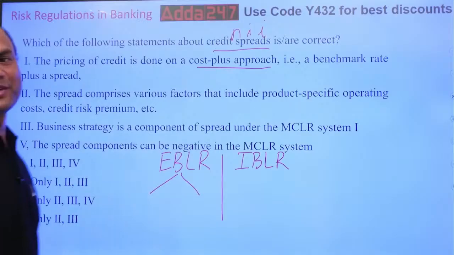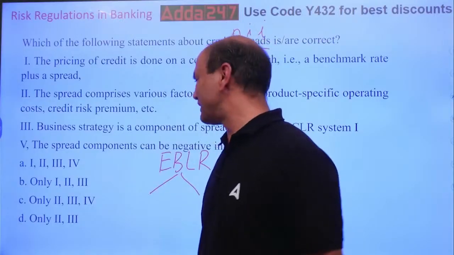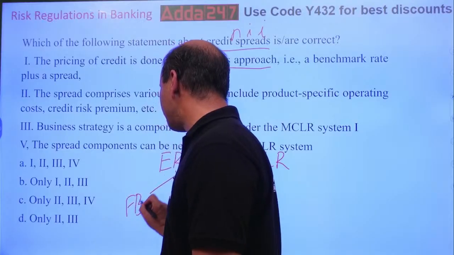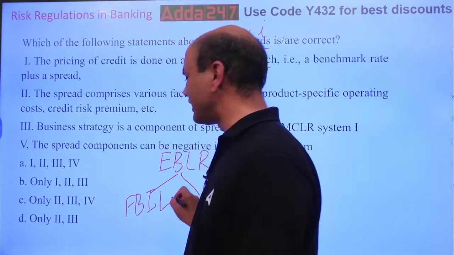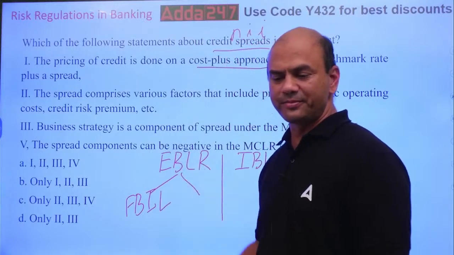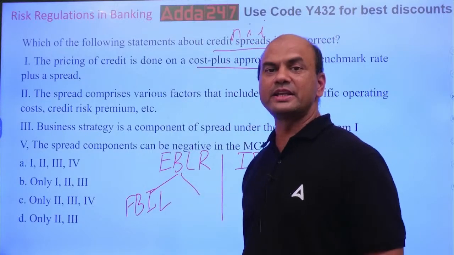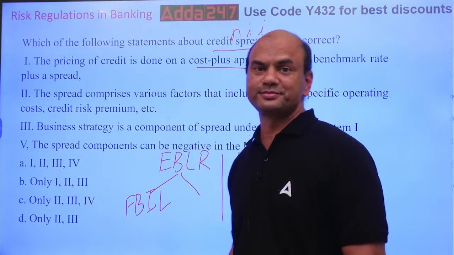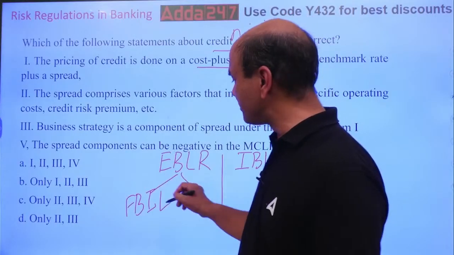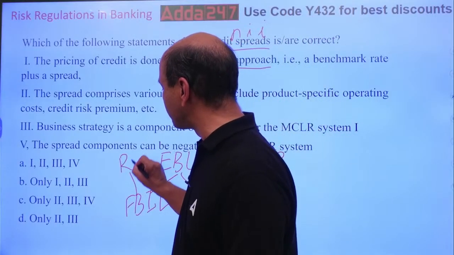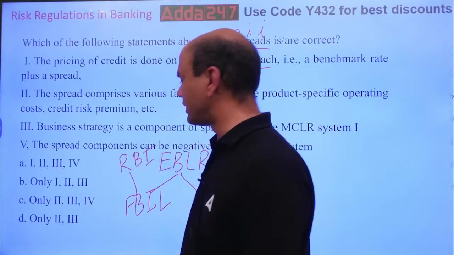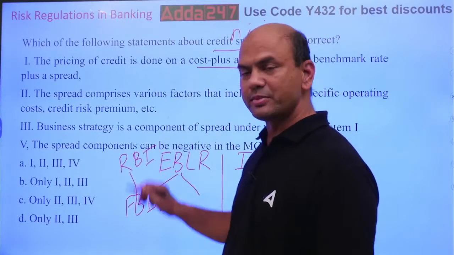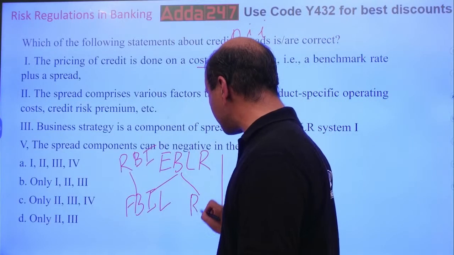Here I come. Okay. So it is EBLR. EBLR is of two types. FBIL, Financial Benchmark India Private Limited. FBIL, PL it should be, but we call it FBIL. It's a company which gives the benchmarks. This company is owned by RBI, totally owned, 100% owned by RBI. So this company gives the benchmark. Second, RBI itself gives the benchmark.